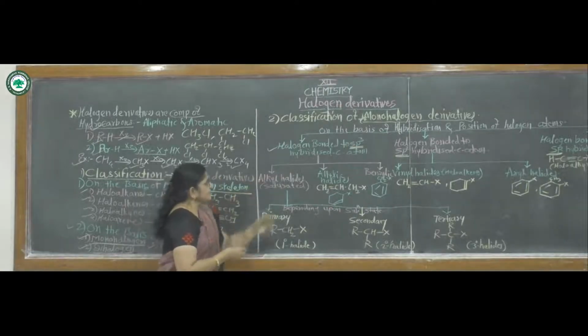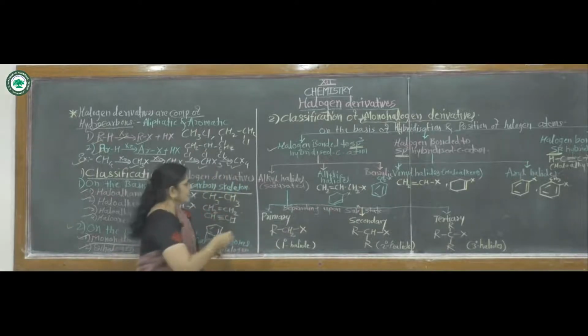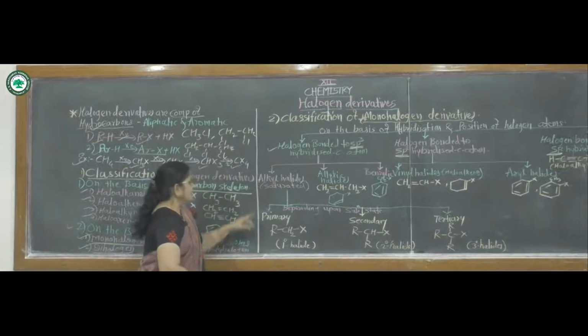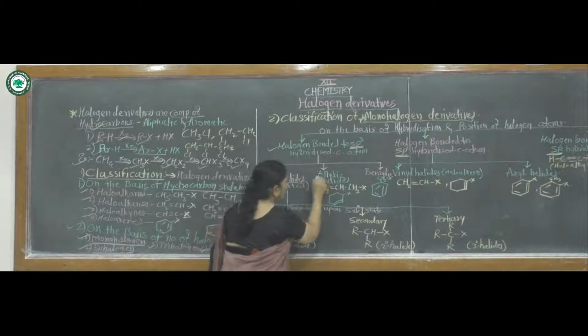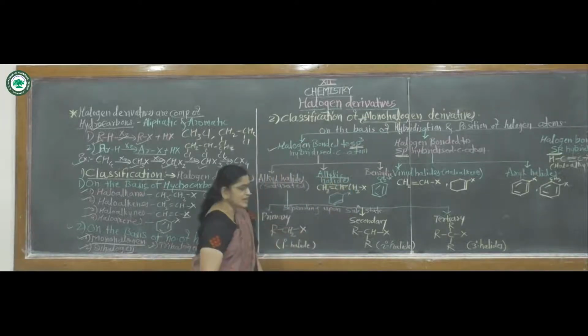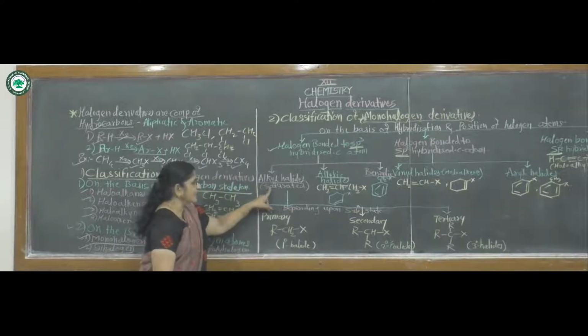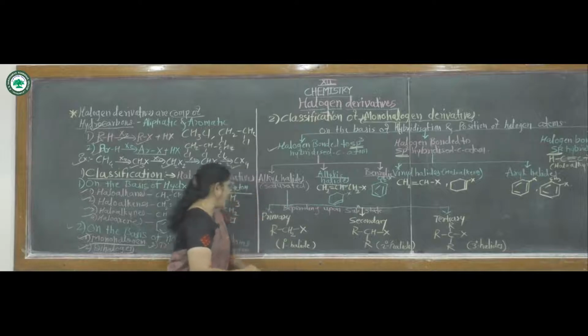Then again, halogen bonded to sp3 type of hybridized carbon atom, these are again classified into three types. First one, alkyl halides. Second one, allylic halides, and third one, benzylic halides.